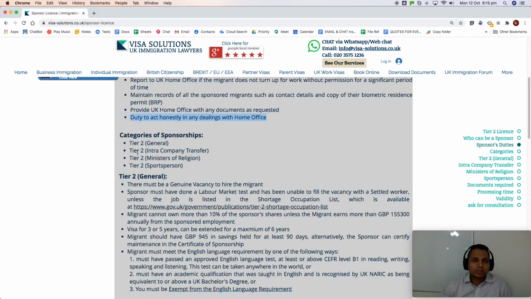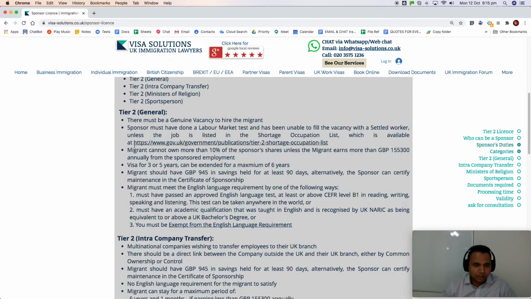Categories. Sponsorships can be requested either in one of them or in all of them, but you need to prove the requirement for why you do that by various documents, evidence, information, everything. Tier 2 General, Tier 2 Intra-Company Transfer, Minister of Religion, Sportsperson.